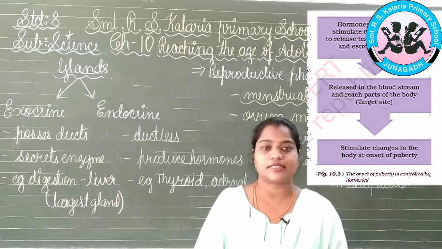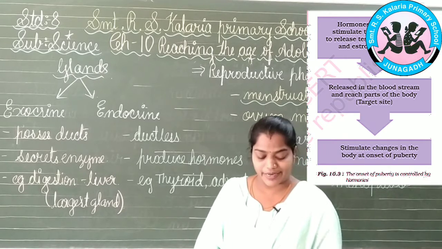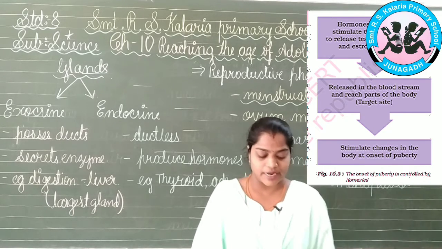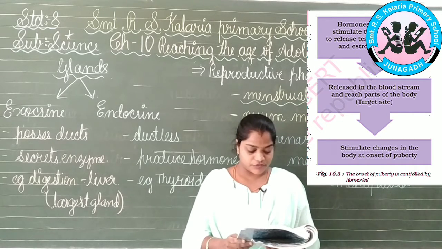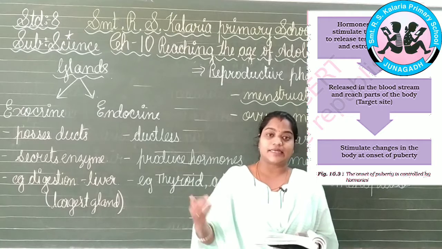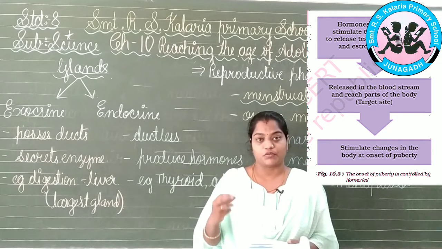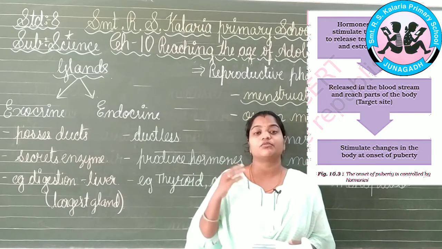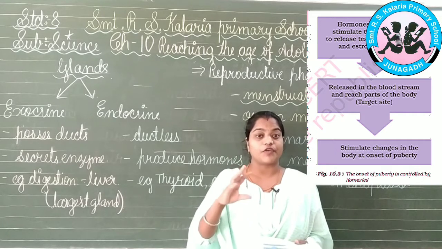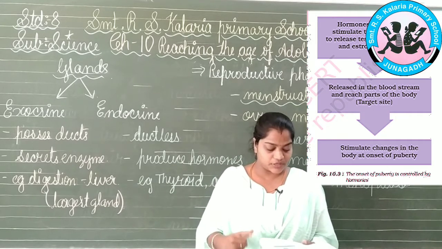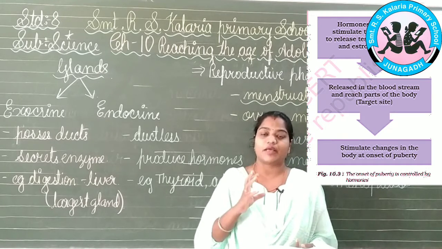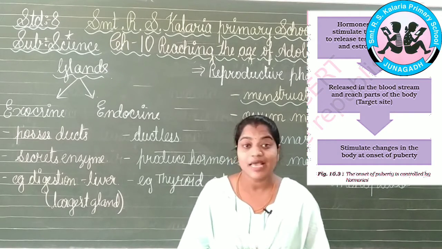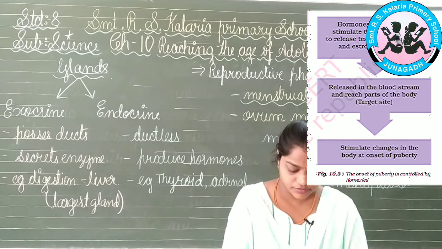Now what are these things? Let's have a look. As we have seen, the endocrine glands release the hormones directly into the bloodstream, and thus they reach the target site, wherever we need these hormones, by way of the bloodstream. The target site then responds to the hormone, whenever there is some requirement.